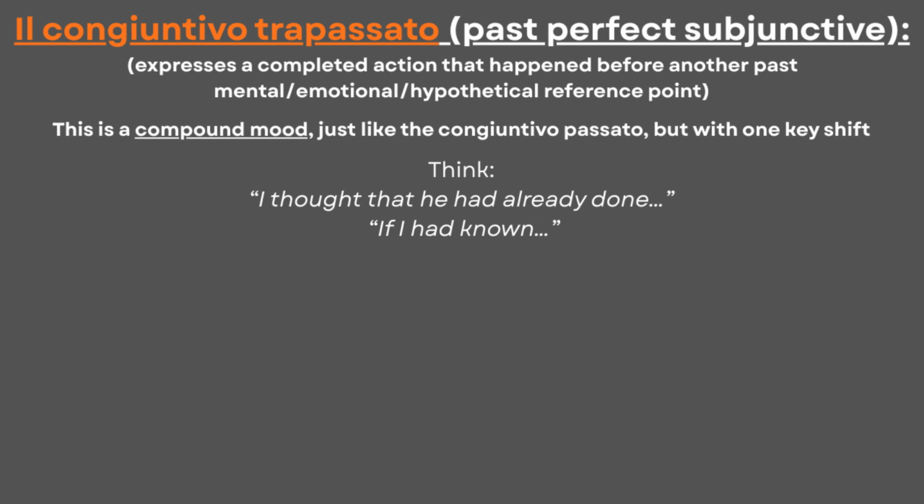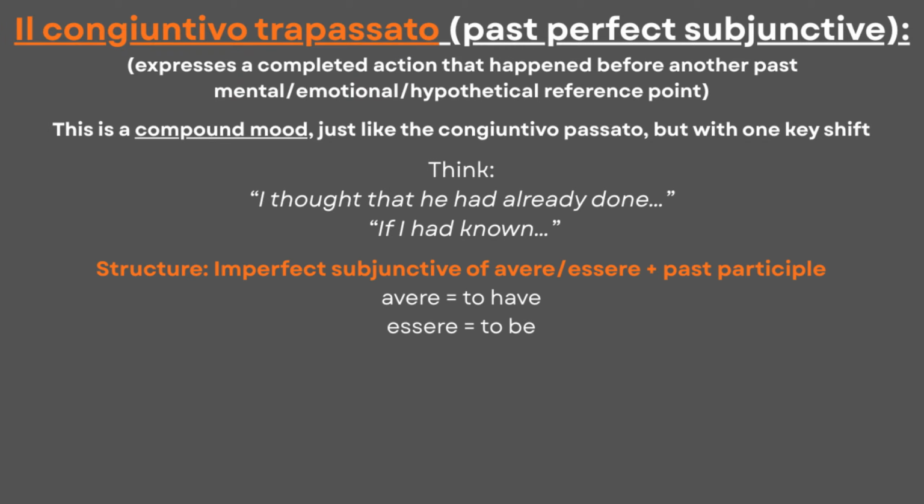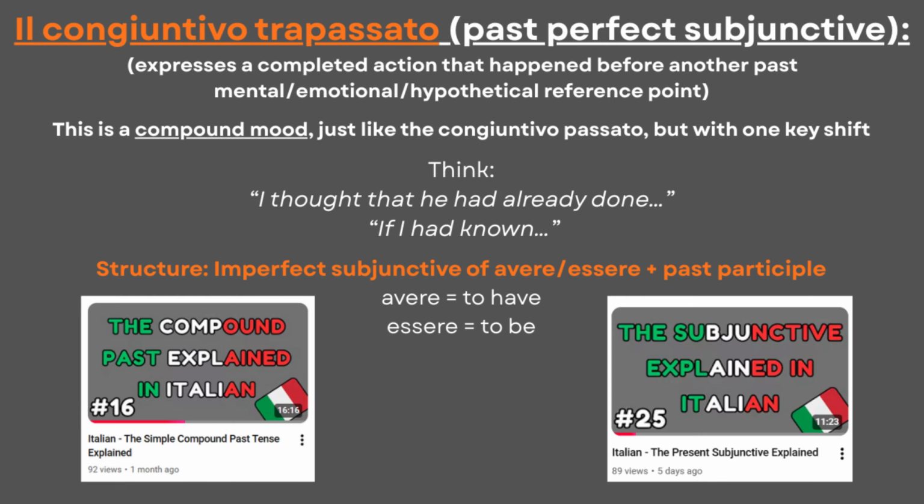Because it is the past, its formation is compound, with past participles and the auxiliaries avere, to have, and essere, to be, which will be conjugated in the imperfect subjunctive. The two topics were thoroughly explained in previous videos that talk about Italian past tenses and subjunctives, so as always, I highly recommend watching those videos before finishing this lesson.